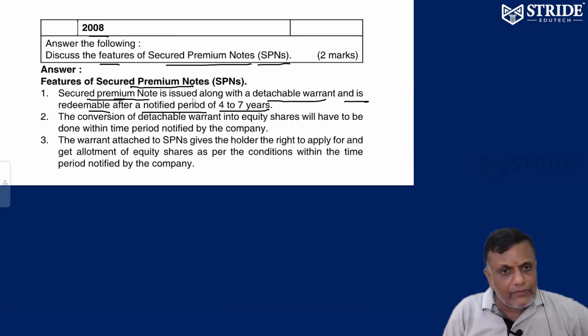Now, a security premium note is issued along with a detachable warrant. It is redeemable after a notice period of 4 to 7 years. That's it. What is a detachable warrant? The warrant can be detached and given to you. After 7 years, it can be redeemed.